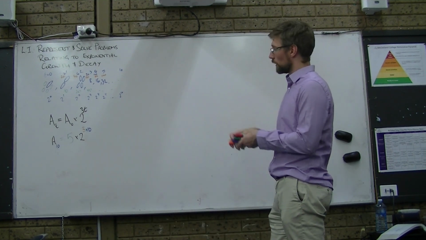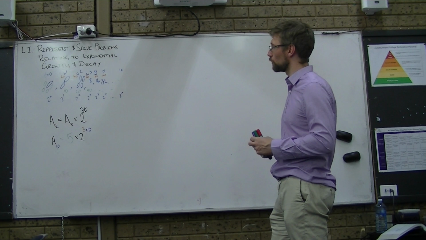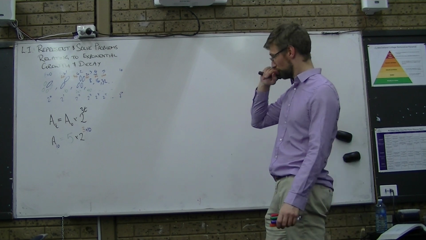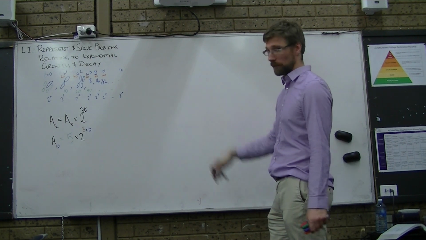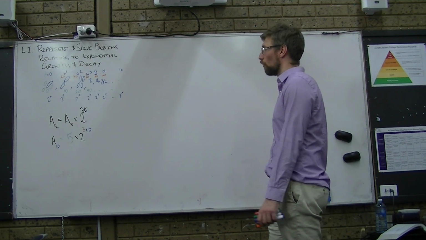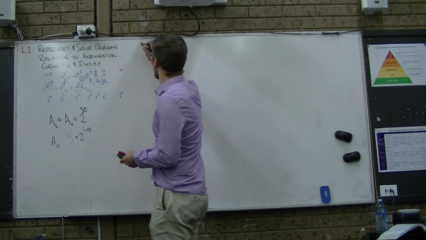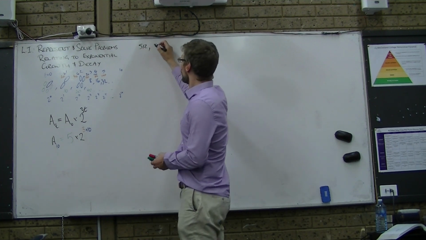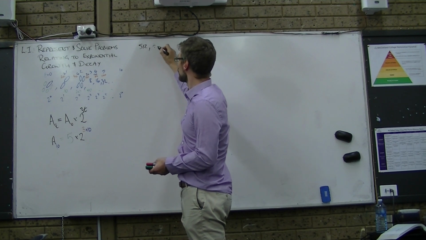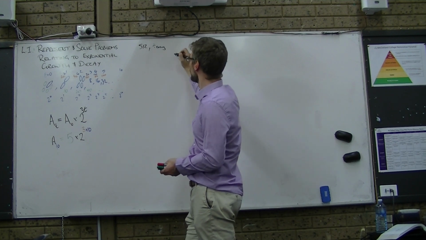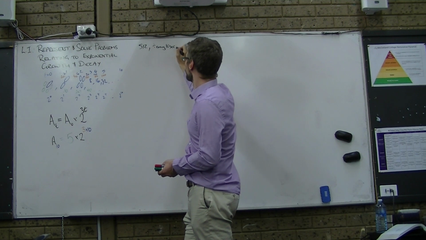Great. What if instead I told you I have 512 of these little things? They divide every, let's say, 10 seconds.